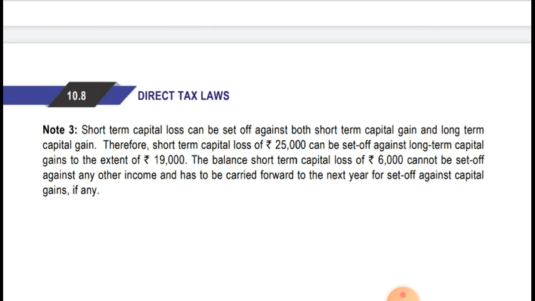Okay, so as you all know, it is written in the provision that loss under the head capital gain cannot be set off against any other head of income. So in this case, that is why the 6,000 loss is left; it has not been adjusted against the salary income of 21,000 left. So the 6,000 loss will be carried forward in this case. Hope you have understood. Now moving to the next illustration number 3.